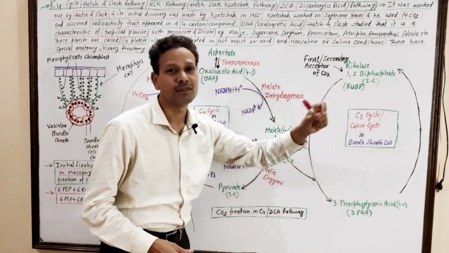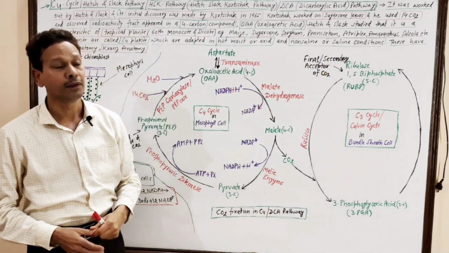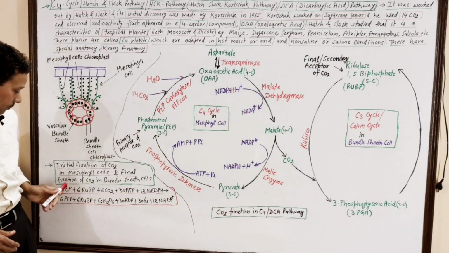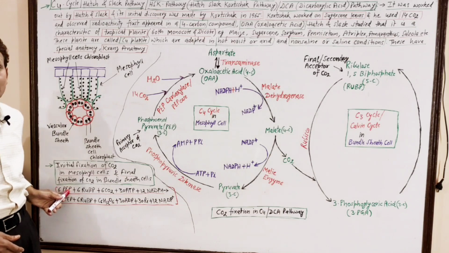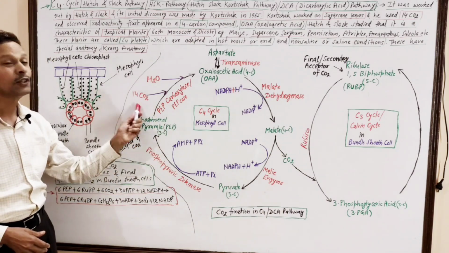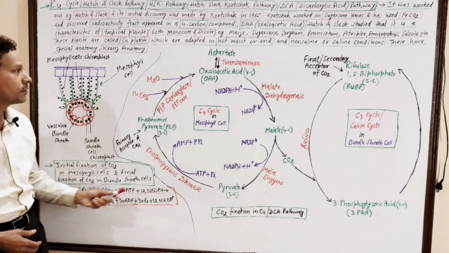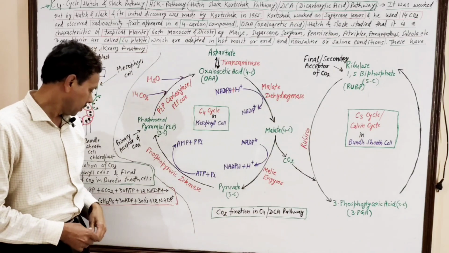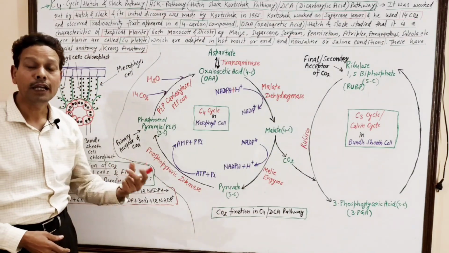The C3 cycle is the universal cycle. Here, for 6 molecules of PEP, 6 CO2 and 6 RuBP, how many ATP molecules?